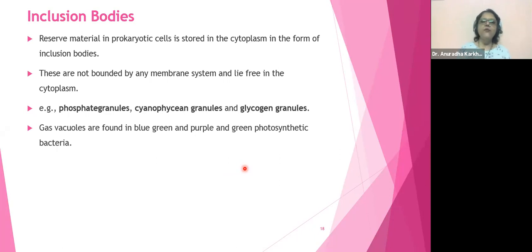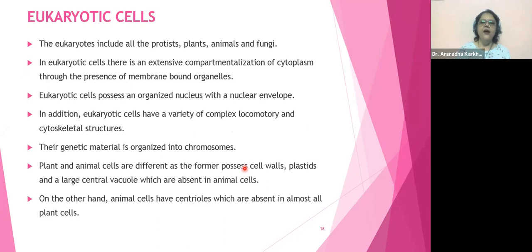Any problem with the inclusion bodies topic? Anyone having any difficulty with this? We'll go ahead. Now we come finally to the eukaryotic cells. That's all with your prokaryotic cells. As a recap, what did we see in prokaryotic cells till now? We saw the cell wall, the glycocalyx, the plasma membrane, the mesosomes, the cytoplasm.